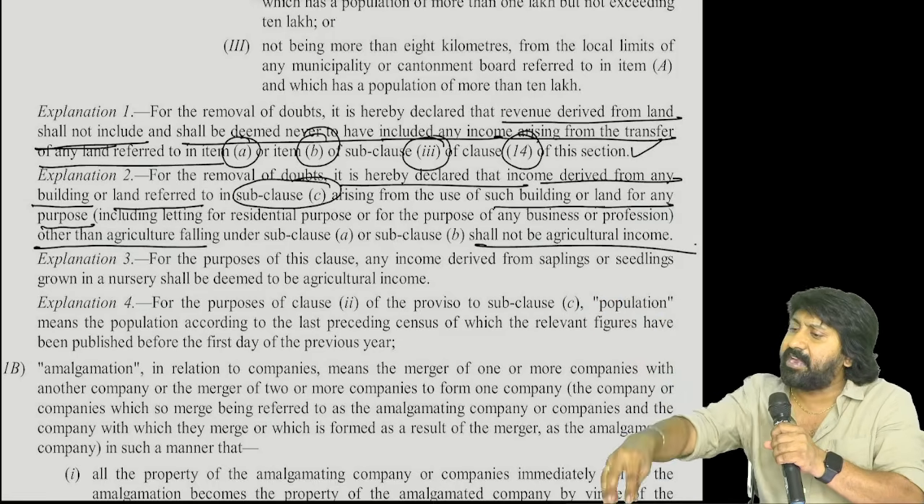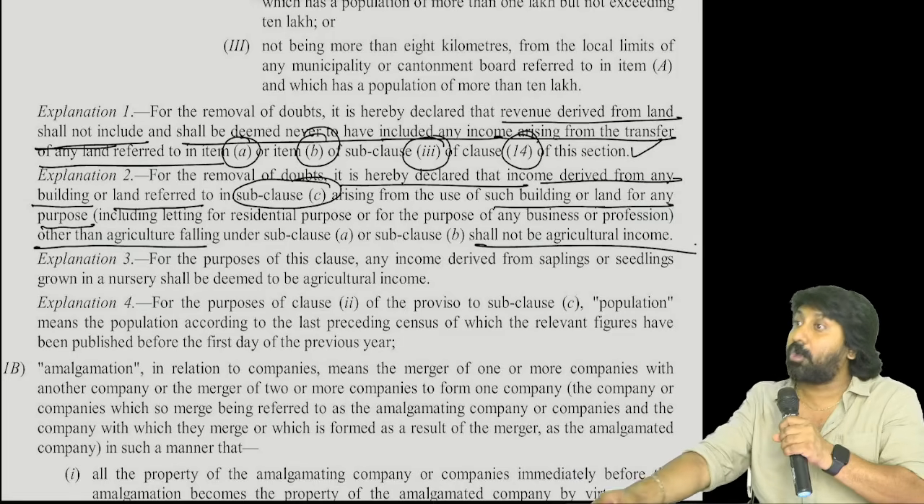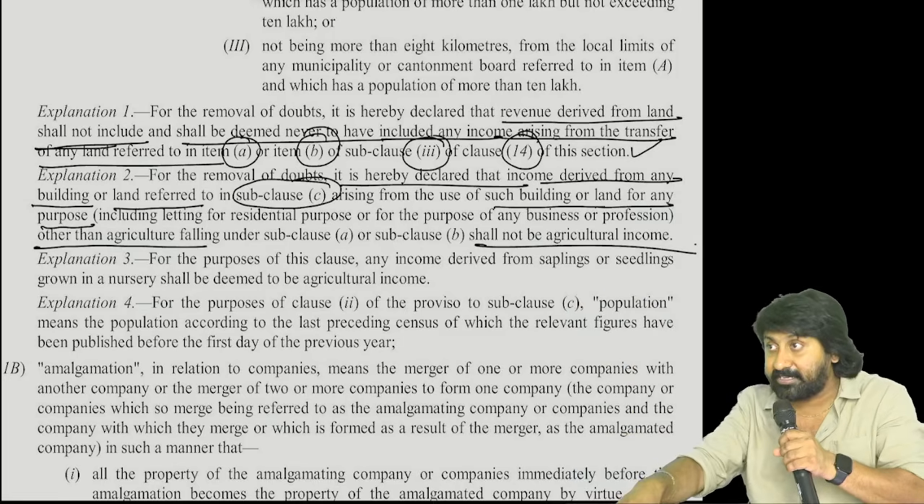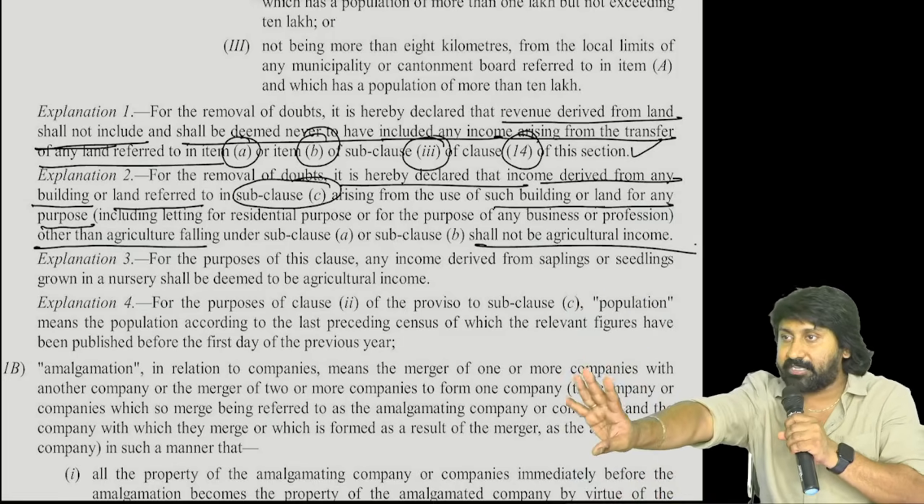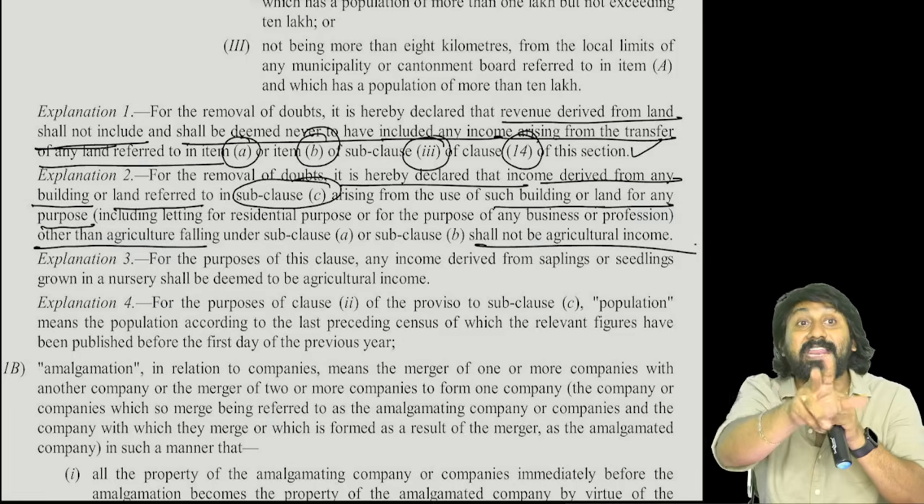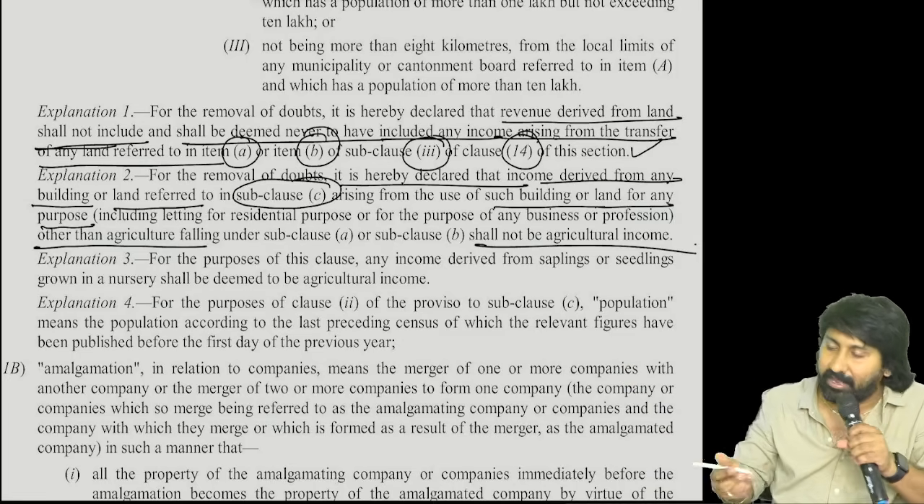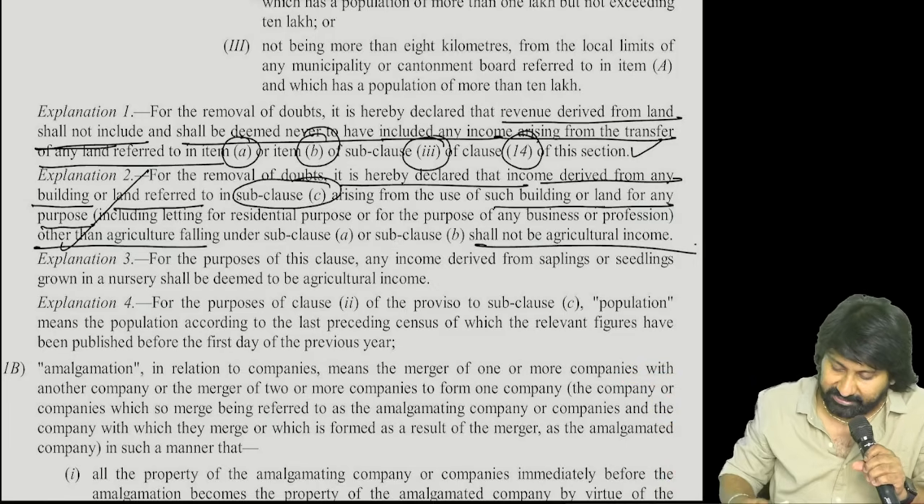Though it is in the immediate vicinity, though it is not in the purview of a municipality, though the aerial distance is more than 8 kilometers, even then it will not become agricultural income, because you are not using it for agriculture. There is simply no connection between the agricultural land and the building. We already discussed this or not? But they have still given it as an explanation.